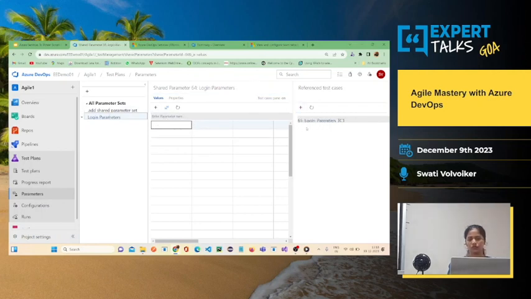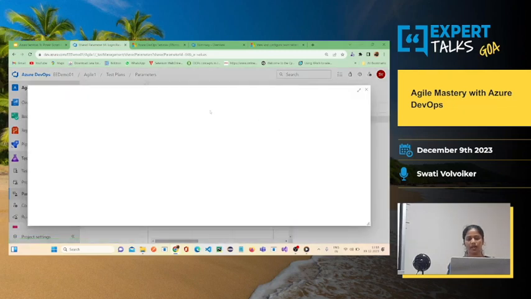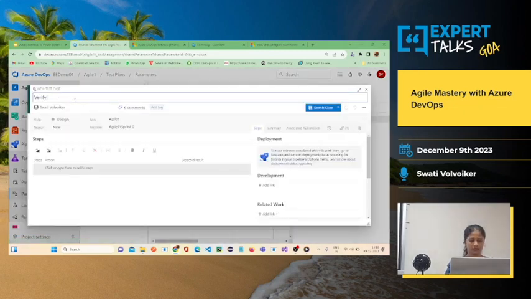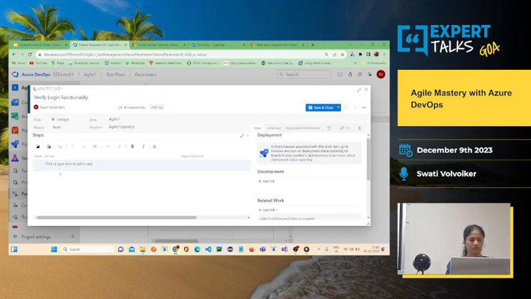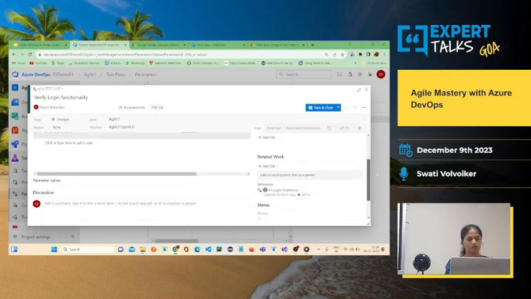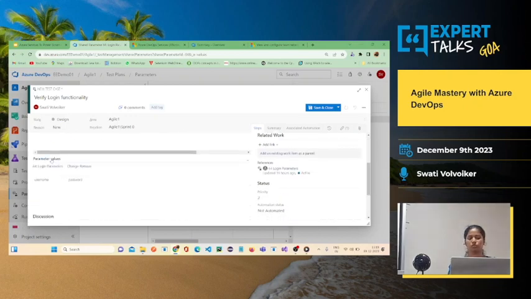Okay, so here when you add one of the test cases, verify login functionality, and at the rate, it should start with at the rate, one of the parameters I've added, and it is successful. And at the rate password. Now here below you will get one parameter values option. You just have to select it.